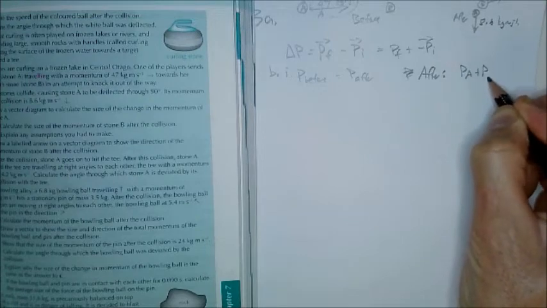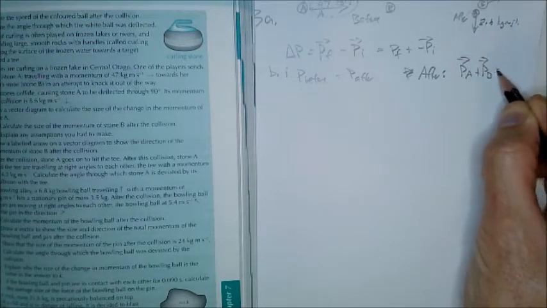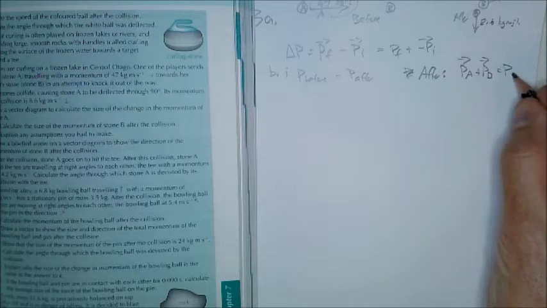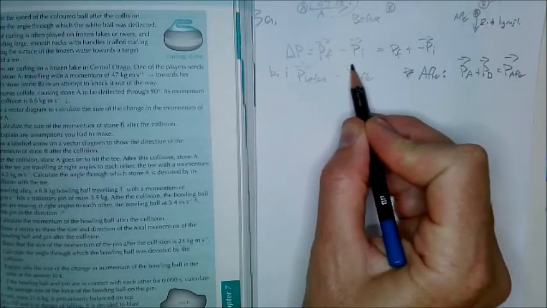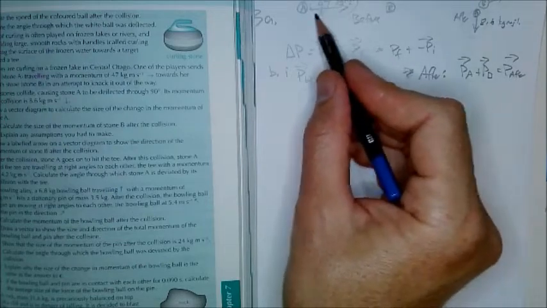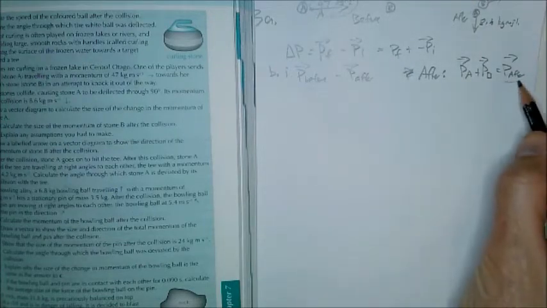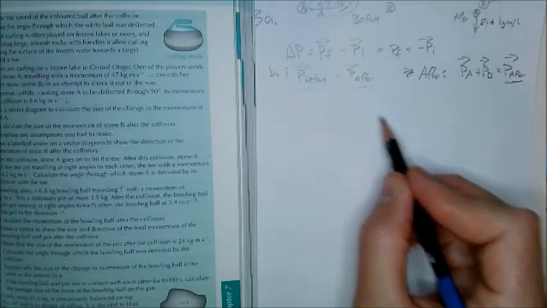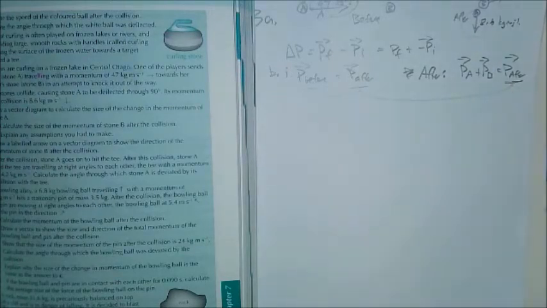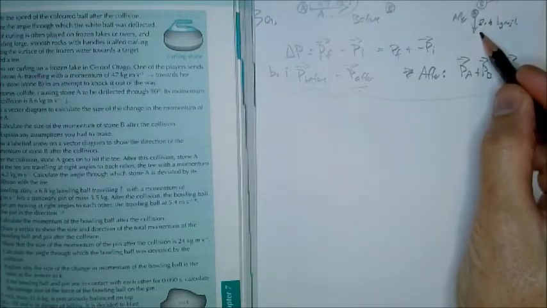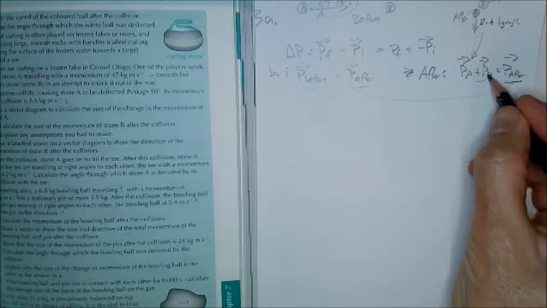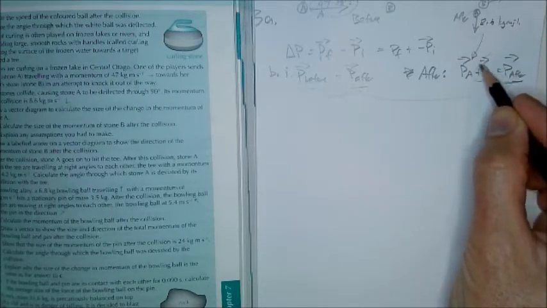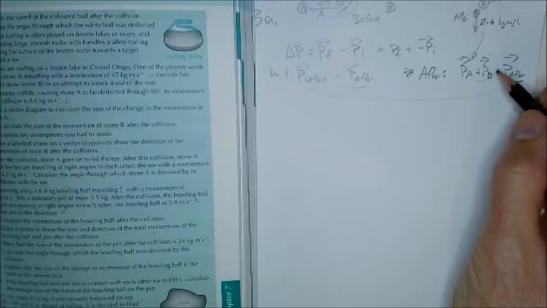So after, PA plus PB as vectors equals P after, the vector. So if we know P before, which was the same momentum that the stone had before, we know this one because that was also P after. So this equals that, and we have been given the momentum of stone A after. So this should allow us to do a vector diagram and solve for the momentum of stone B after.